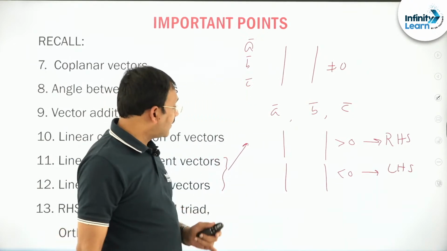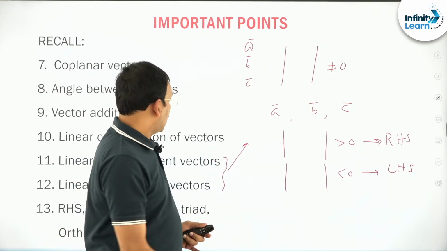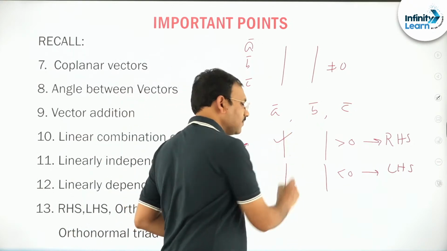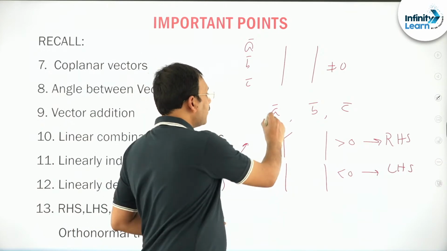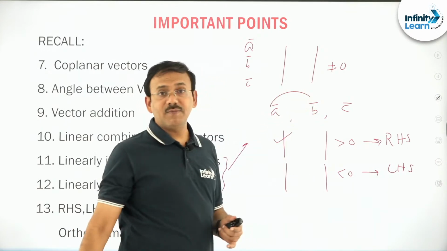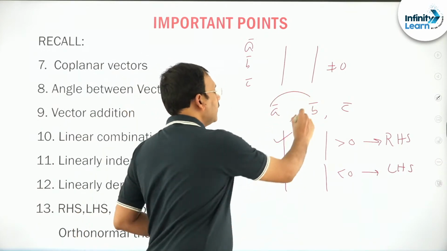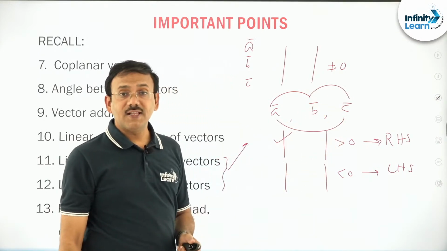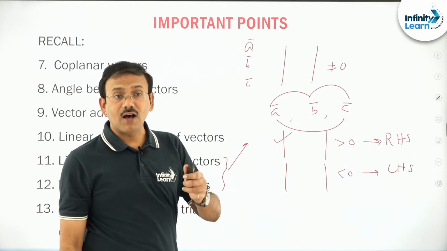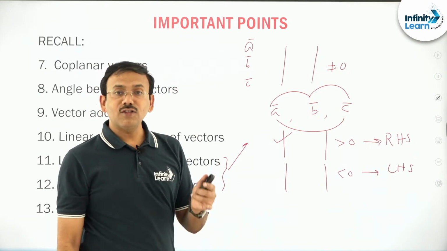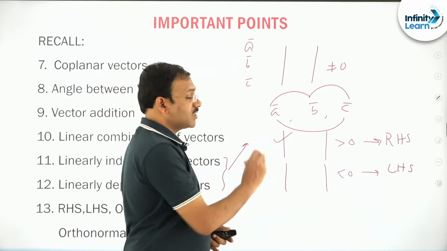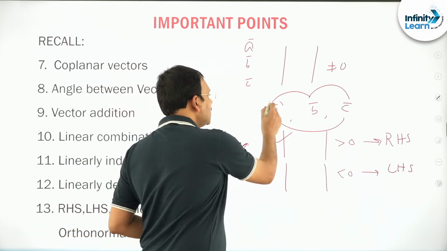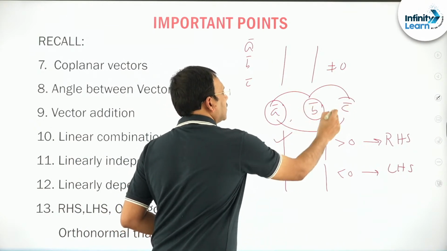Okay. Right. Next, orthogonal means after forming a right handed system, if they are mutually perpendicular to each other, that means A bar perpendicular to B bar, B bar perpendicular to C bar, C bar perpendicular to A bar, we say that these three vectors are orthogonal vectors. Orthonormal means they must form a right handed system, orthogonal, and apart from these they must be unit vectors.